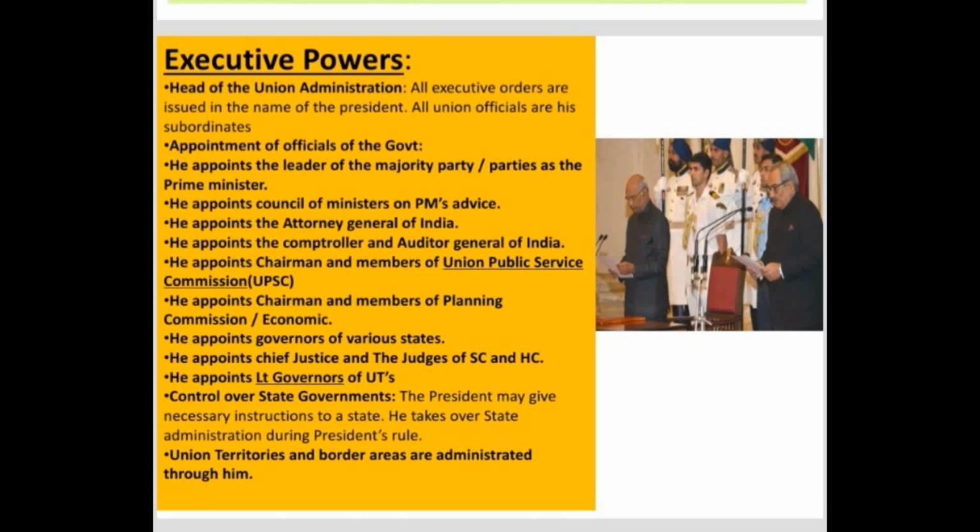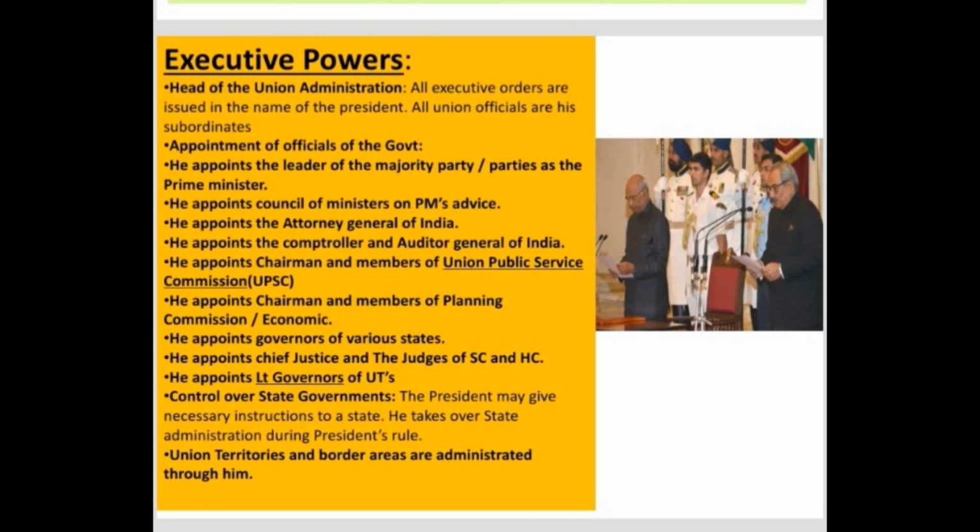So the executive power of the president works in this manner, and all the officials who implement these executive orders are also subordinates, that means they are of a lower cadre than the president. By giving him the status of highest executive head, all the other officials of the country become subordinates to the president. And the president of India exercises his executive powers mostly through the appointments he makes.